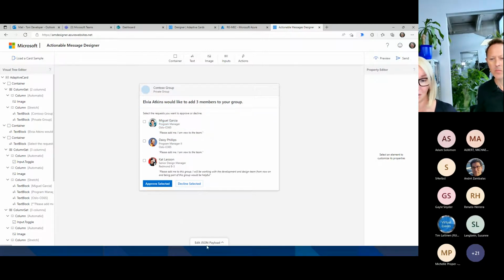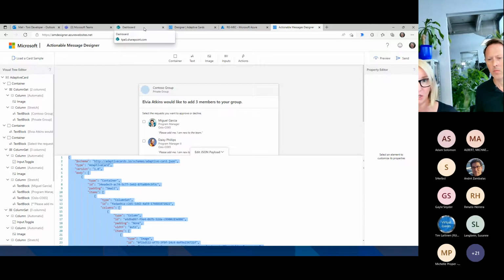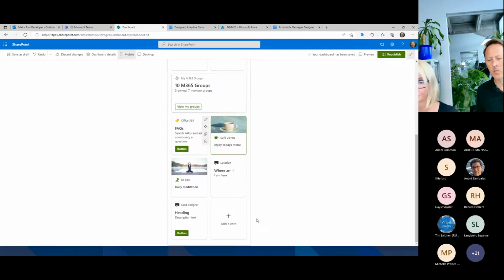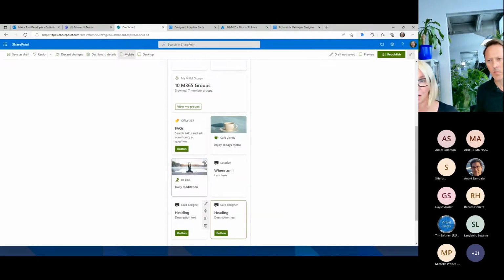What I can do here in theory, I can go here, copy that JSON file and say, okay, this is cool. I want the same in my Viva Connections dashboard. And how can I do that? I opened up the sample, I copied the schema, I go into the dashboard. I'm here in edit mode. I add a new card, go into card designer.